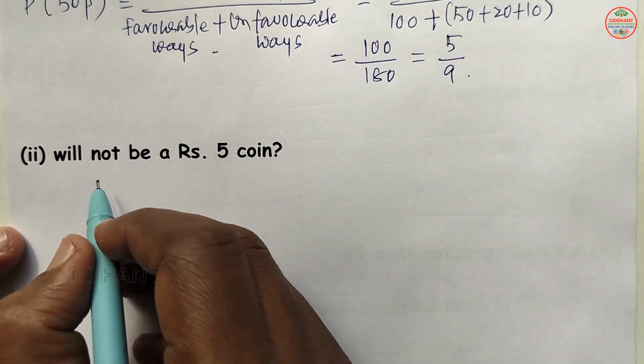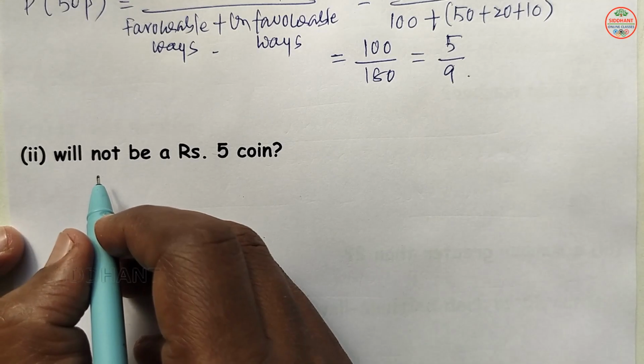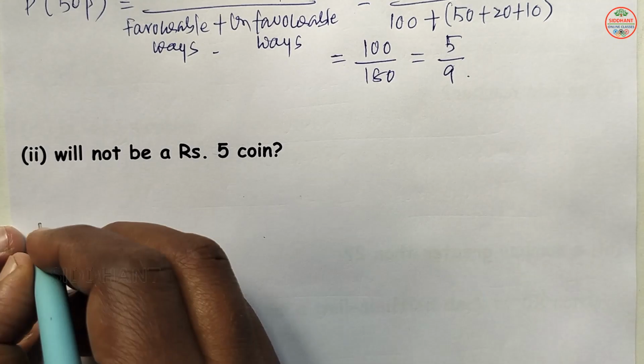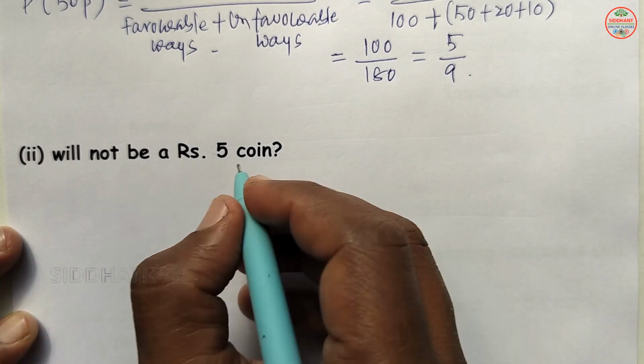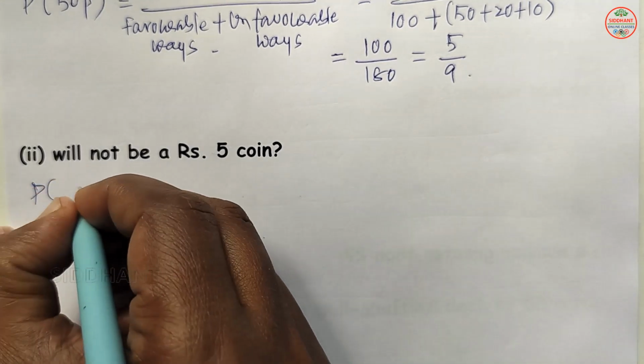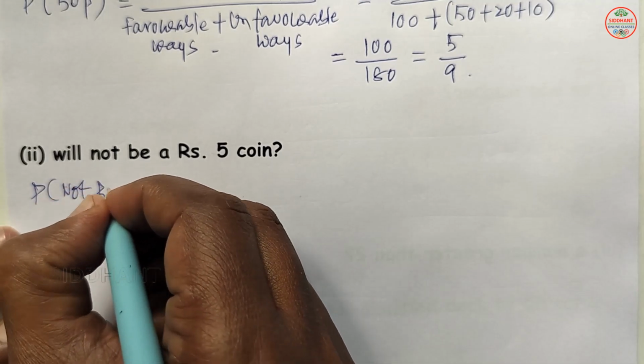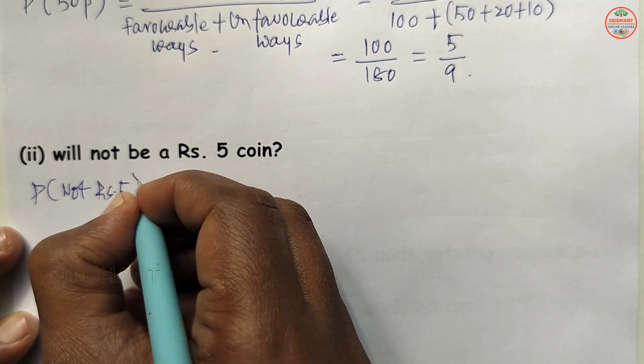So second, what is the probability that the coin will not be a 5 rupees coin here? So here they have asked in the not happening side here, P of not rupees 5 coin here.